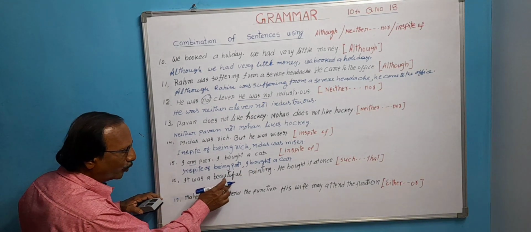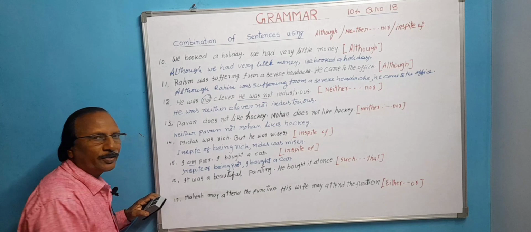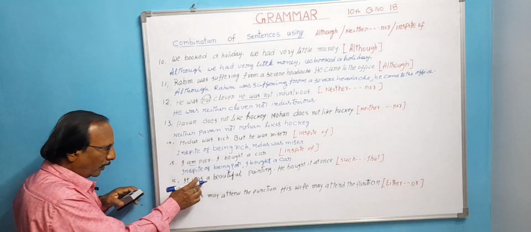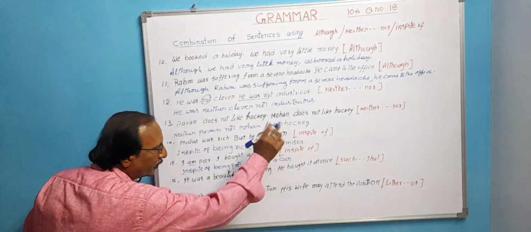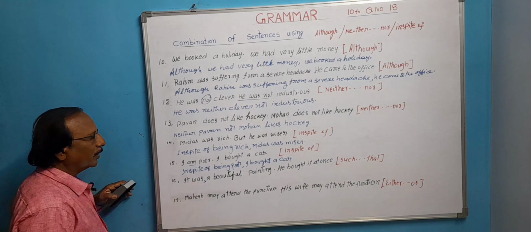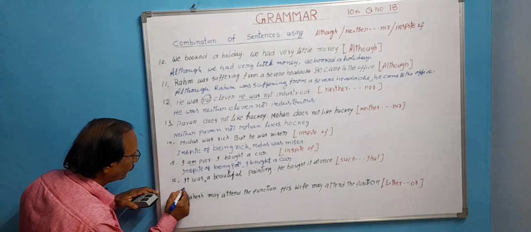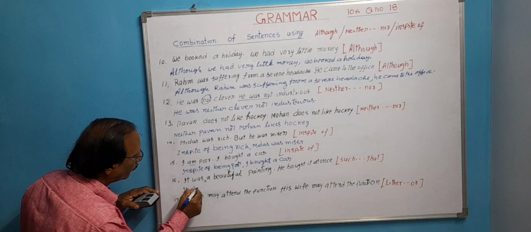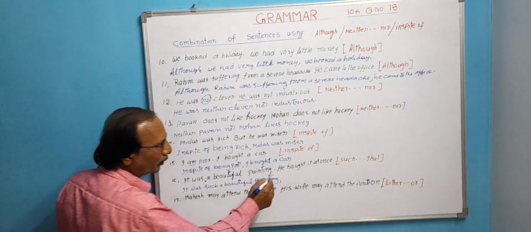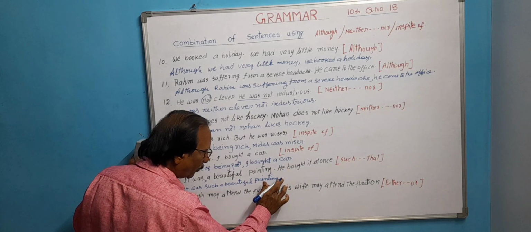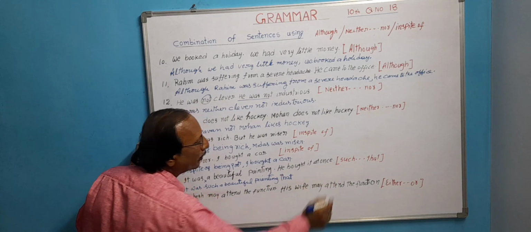Next, it was a beautiful painting. He bought it at once. We have to combine these sentences using such that. Here, in between the helping verb and the adjective, we have to write such. Here, it was such a beautiful painting, put comma, that, okay, sorry, painting that he bought it at once.